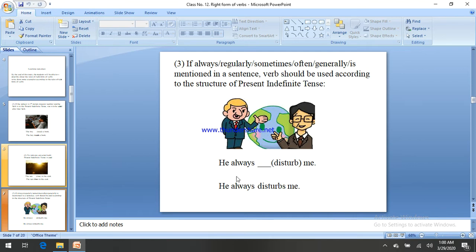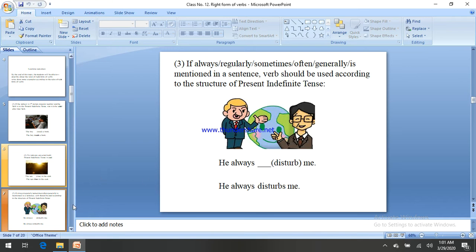Let's see, he always disturbs me. Here always is the tense marker of present indefinite. He is the subject, disturb is the main verb, and me is the object. Always is the tense marker, and this one is present indefinite.